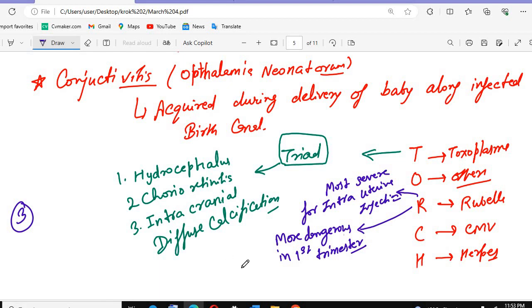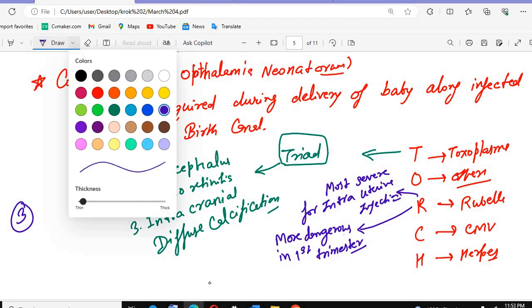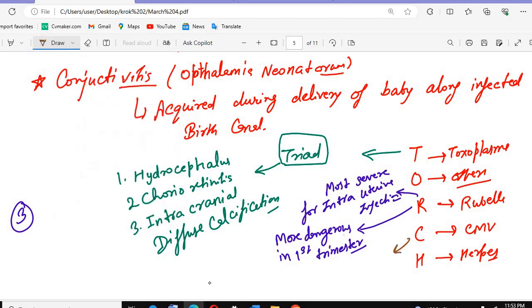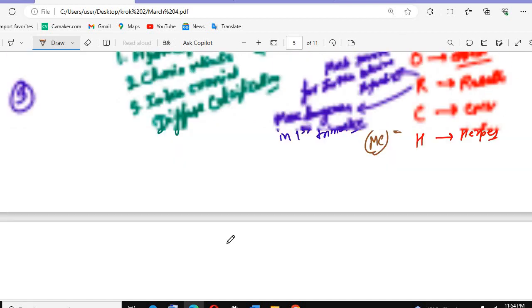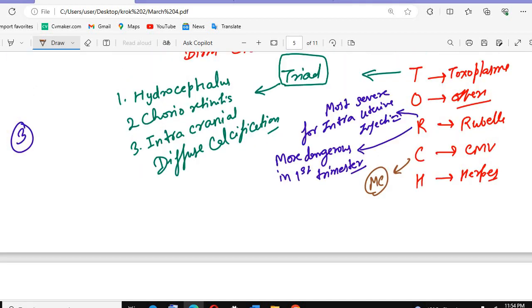Okay, this is more dangerous in the first trimester. If the mother is infected with rubella, there is a high chance, like 90 to 91%, that the child will also get rubella syndrome. And cytomegalovirus is the most common infection that we see in these conditions. Also remember there is one more condition, congenital rubella syndrome, where we discussed congenital toxoplasma syndrome, and here we have congenital rubella syndrome.